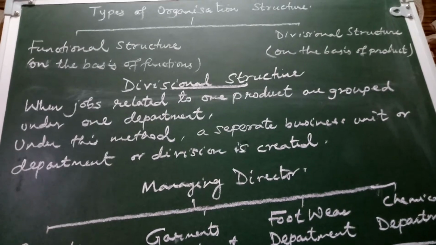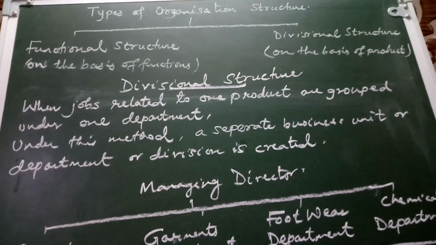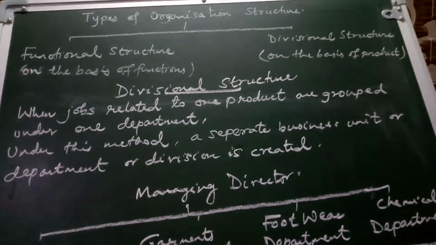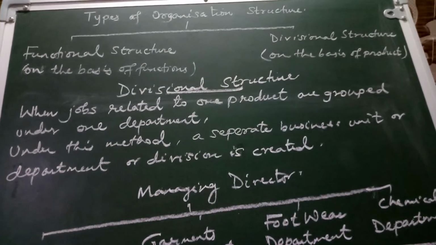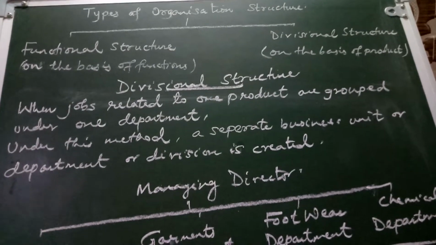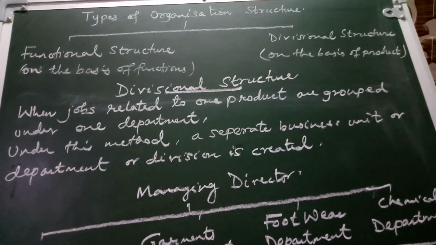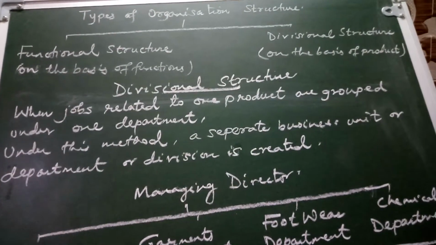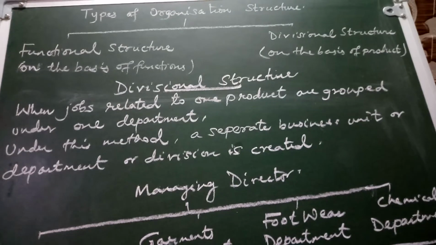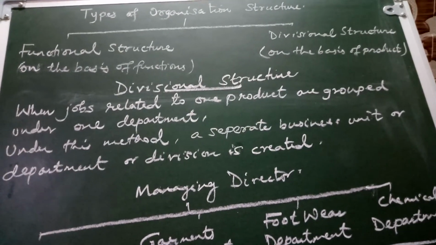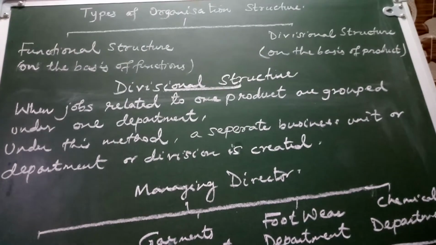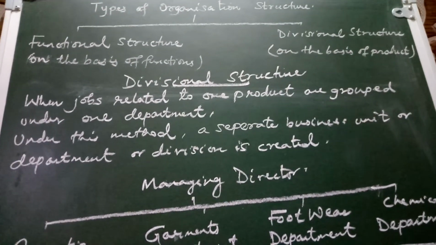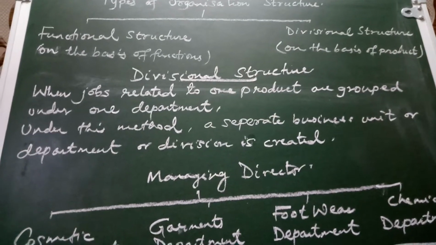Each department is headed by a divisional manager, and he looks after the functions related to his own department. Now each department operates as a multifunctional unit, such as production department, purchase department, finance department, marketing department, all within one department.